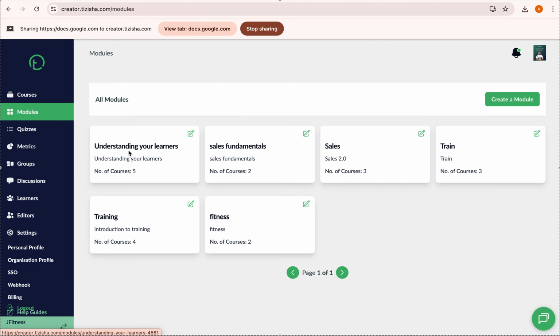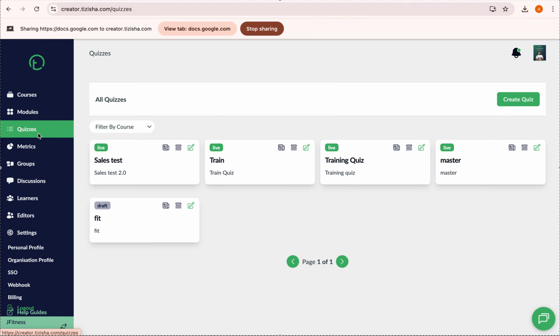You can see the module has been added here, and you can see how the UI is neat, well organized for you. And you get to see also the number of courses. So we can see the understanding your learners module has 5 courses, sales fundamentals has 2, and so on and so forth. Okay, right, then we have quizzes.